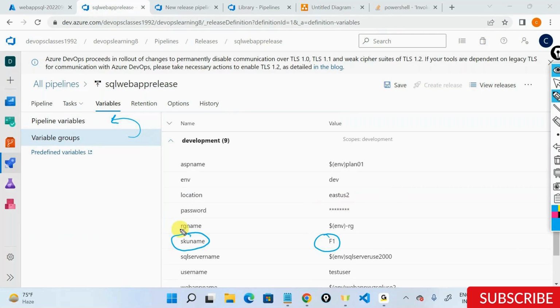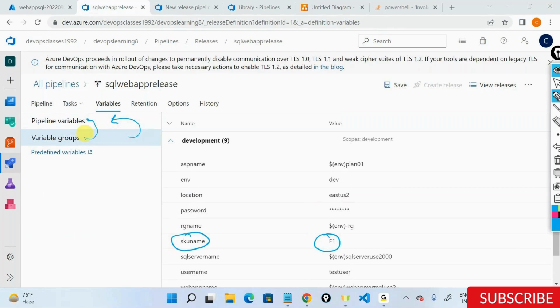My question is, which value will Azure DevOps take? Will it be F1 from the variable group or will it be S1 from the pipeline variable? So now I'm telling, if you have conflicting variables both in your pipeline variable and your variable group, what will Azure DevOps really take? This is the question that I have, and this is what you are going to answer me in tomorrow's class.